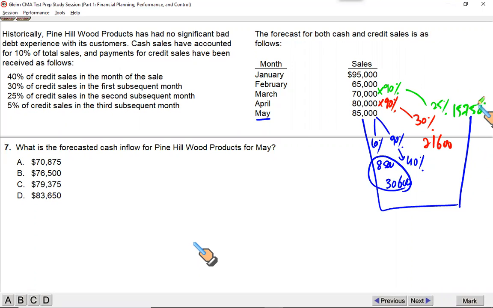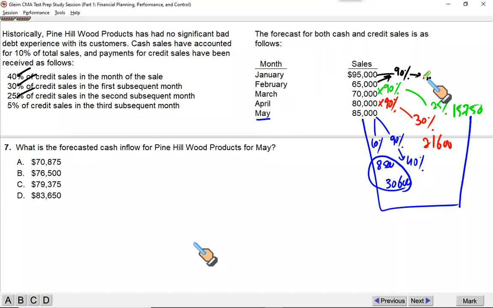Right, then lastly, what you sold in Jan, 95,000. 90% of this amount is credit. And as per the policy, 40% is collected within Jan, 30% in Feb, 25% in March. Now, I need to go to Feb, not Jan, wrong. What you sell in Feb, 40% is collected within Feb, 30% in March, 25% in April.